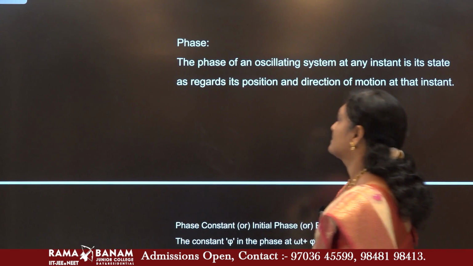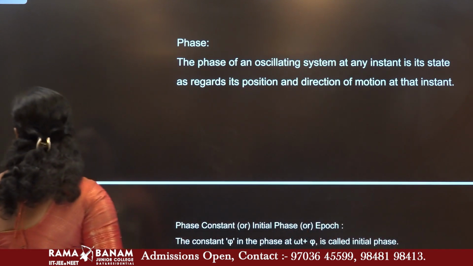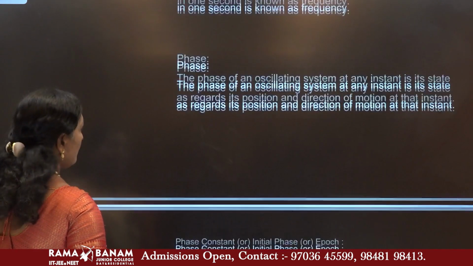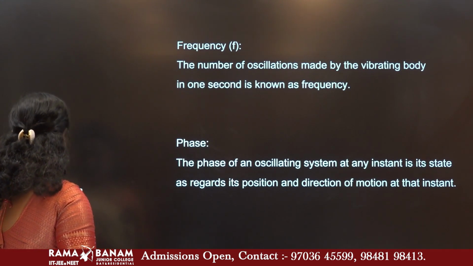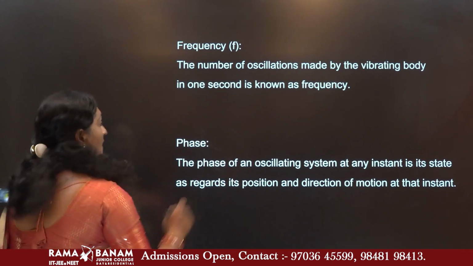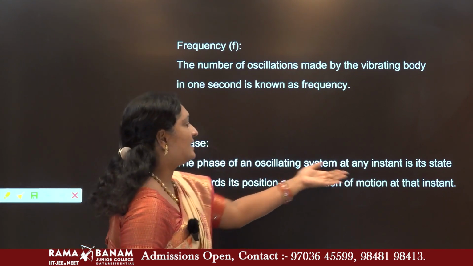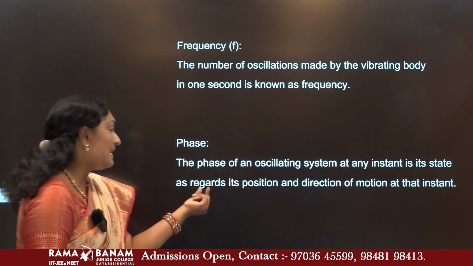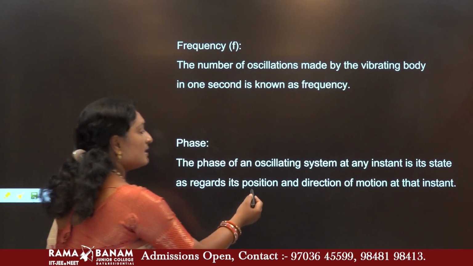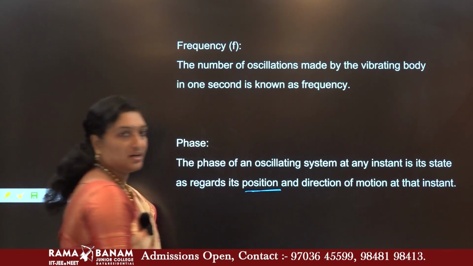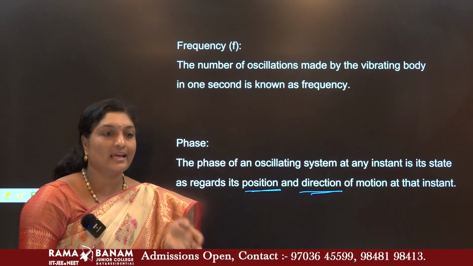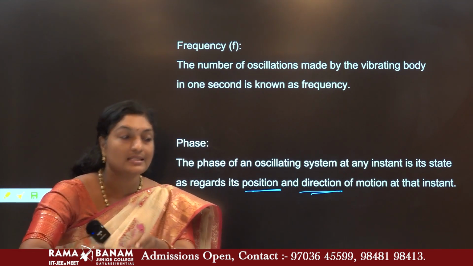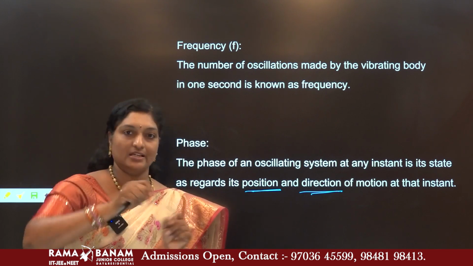So what is phase? The phase of an oscillating system at any instant indicates its state. That means where its position is, and in what direction it is moving. So the phase indicates the position of the particle and the direction towards which it moves.